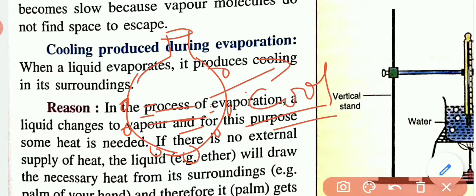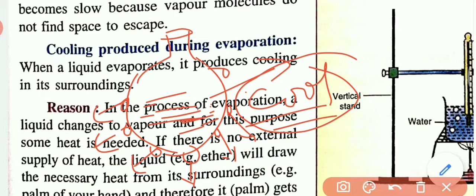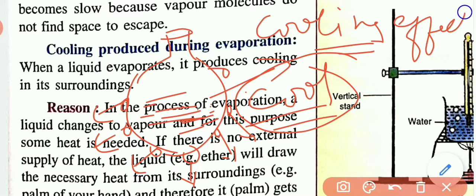From these pores the water evaporates, and due to the evaporation the water becomes cool. So evaporation produces a cooling effect. Okay, clear? Hope you have understood this one.